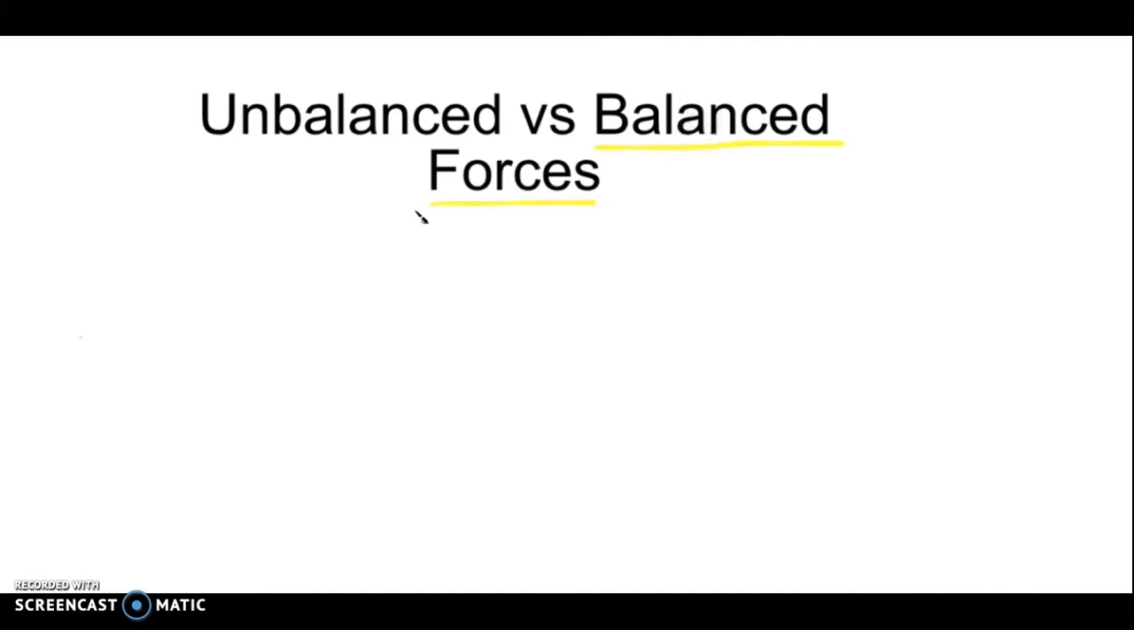Now we know what a balanced force looks like, but what about an unbalanced force? Easy. Let's say we have our book again, except someone's really angry and they have thrown the book. Perfect. So now the book is moving quite quickly in this direction. It's moving with the force of 3 newtons. That right there is an unbalanced force.